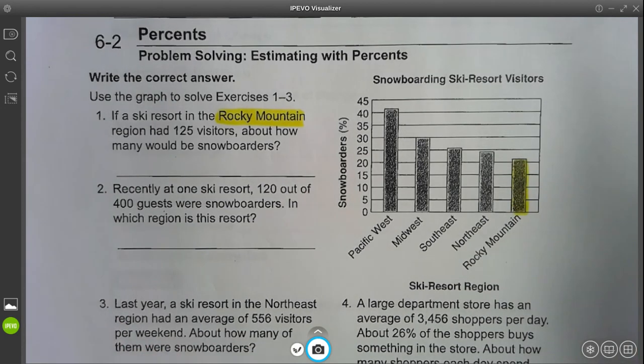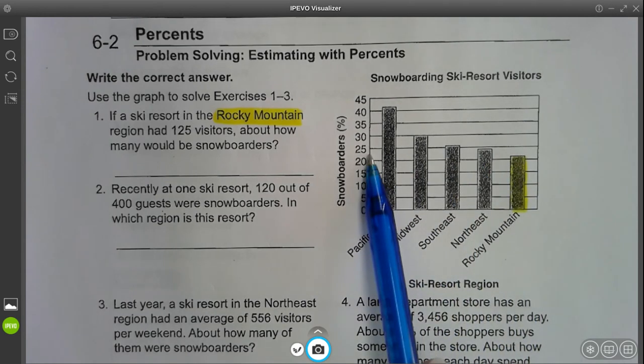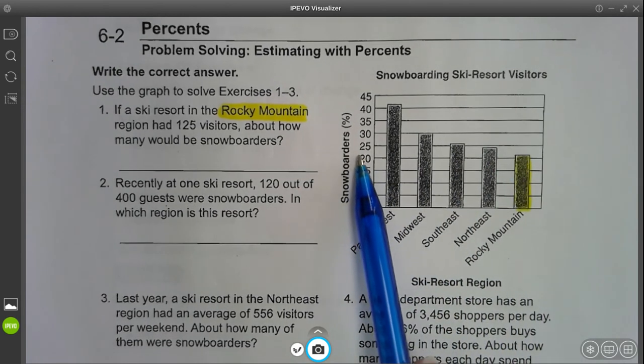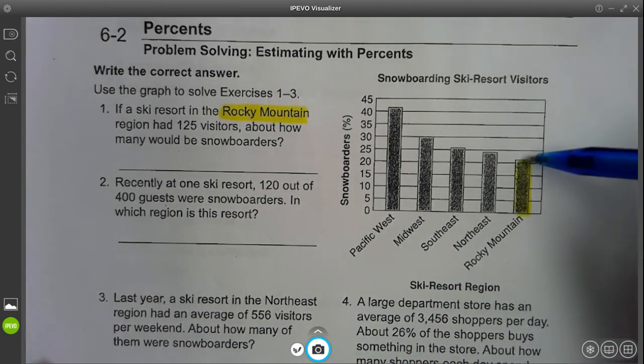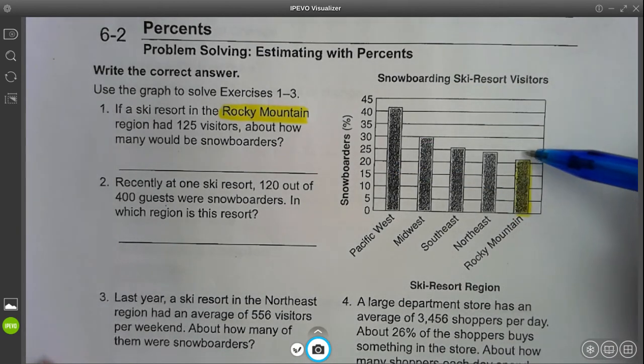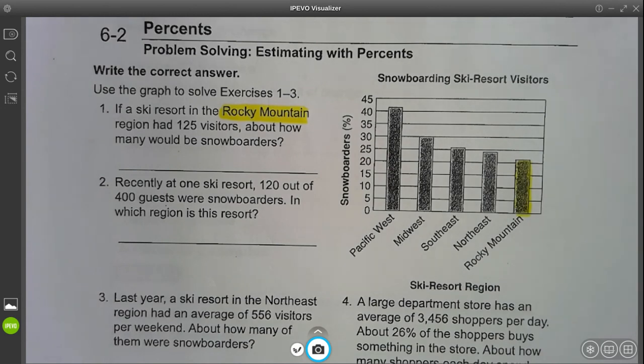Okay, so we are going to be estimating a little bit with this because it doesn't tell me the exact percent of snowboarders at this ski resort, but it's somewhere between 20 and 25. To me, it looks like it's less than halfway. Halfway is 22 and a half. So I'm going to say it's around 21%. You wouldn't be wrong if you also said 22%. I would be okay with that also.